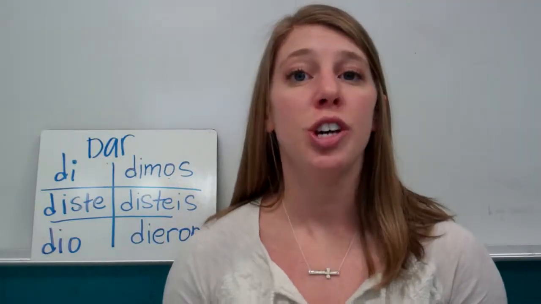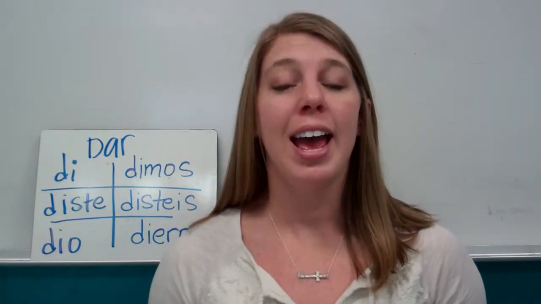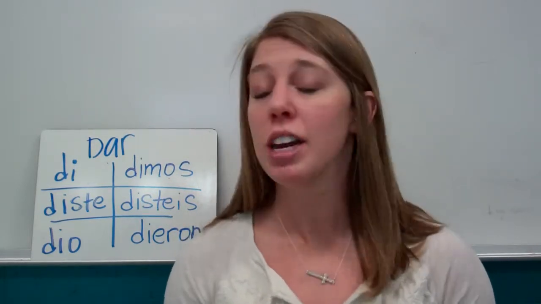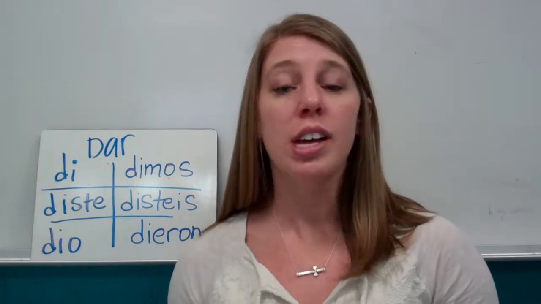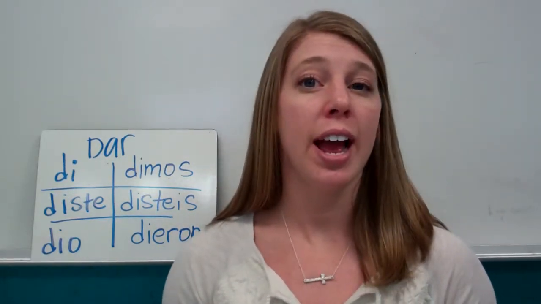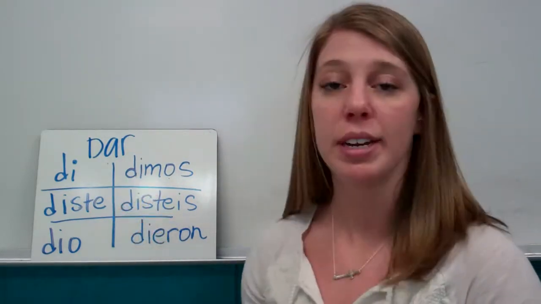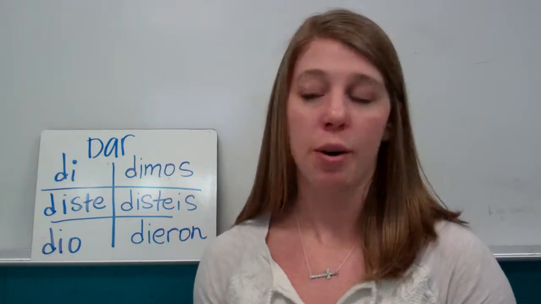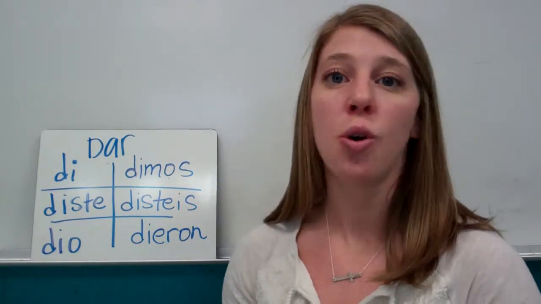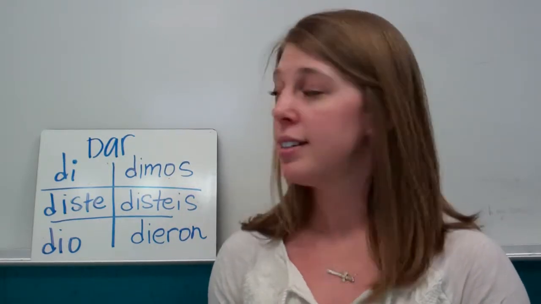Now we're getting to our just plain irregular part of the preterite tense. And we have four verbs that gave us a headache in Spanish 1, and they are continuing that pattern in Spanish 2. So in the past tense, dar, ver, ser, and ir are irregular. So our verb dar, it means to give, just in case you forgot what it meant. Okay, what's irregular about dar is it gets no accents. Okay, so these four verbs don't receive any accents.